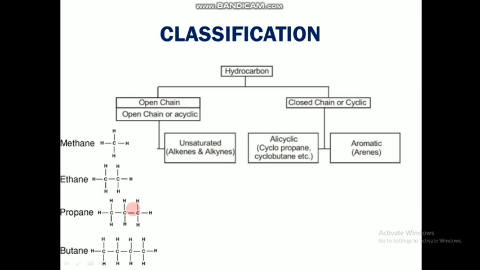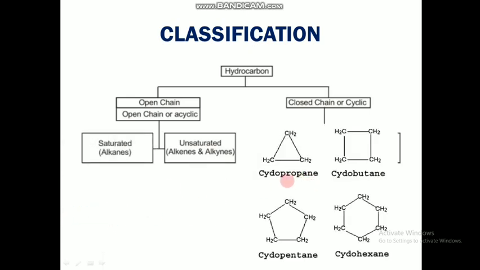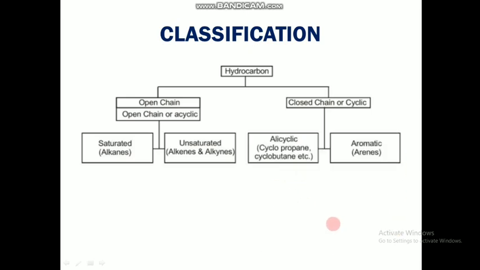So here we have seen propyne. For example, I am taking propyne. So with the 3 carbons, one long chain structure, we wrote propyne there. And when we write alicyclic compounds, see here it is written cyclopropyne, 3 carbons in a cyclic form. So the same compound in cyclic form if we get, we have to write cyclopropyne, and they are alicyclic compounds. Here it is written cydo, you have to write cyclo. And you can write any of these examples for alicyclic compounds. So they are given cyclopropyne and cyclobutane as example.